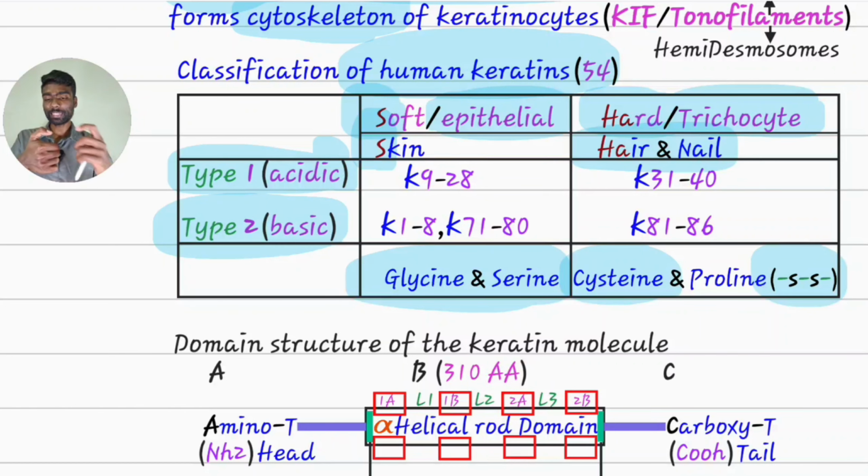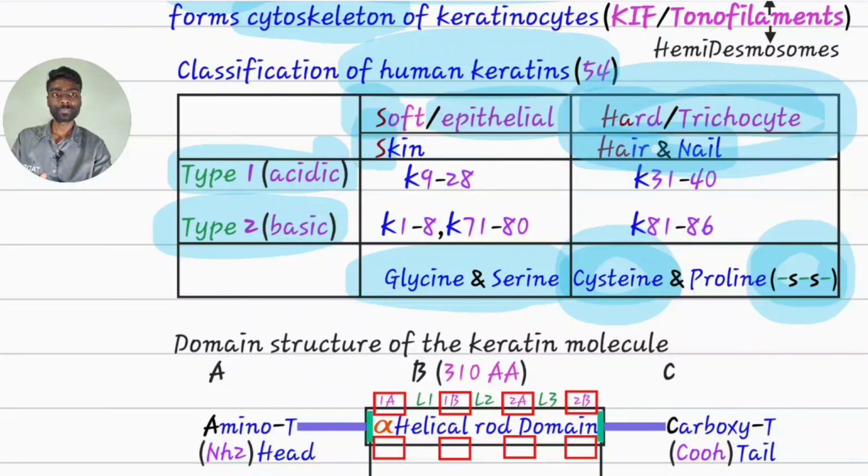You can clearly see how hard a nail is and how resilient a hair is. This mechanical resilience is because of the rich sulfur and disulfide bonds in cysteine, which is provided by hard keratin. In contrast, our skin is very soft because it contains soft keratin, which has a very low content of cysteine. That means indirectly it has very low sulfur and low disulfide bonds. That's why our skin is soft and hairs are very hard.